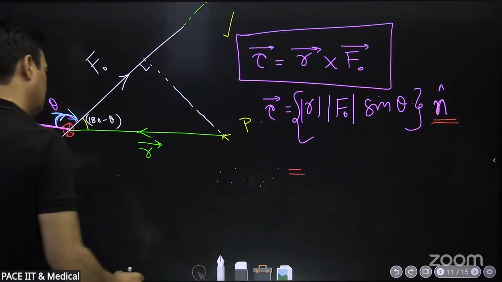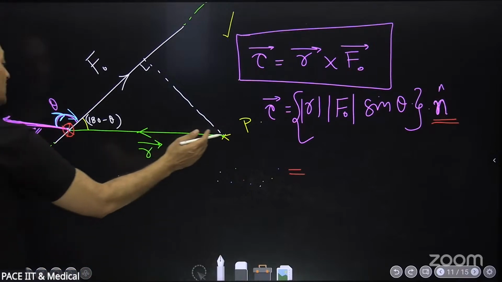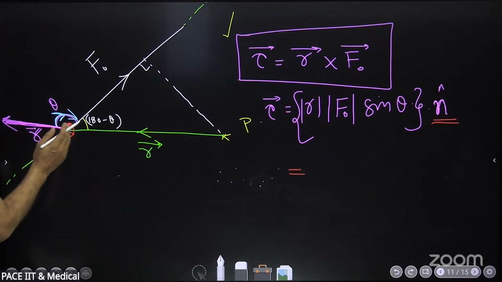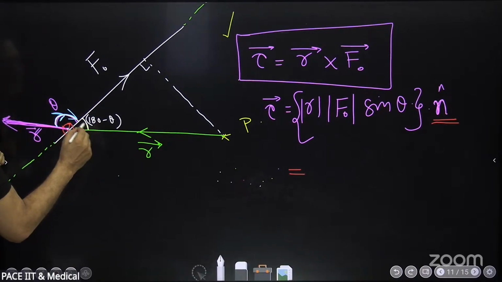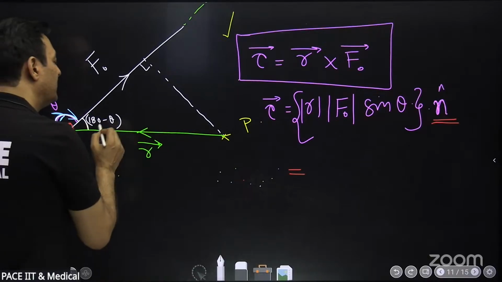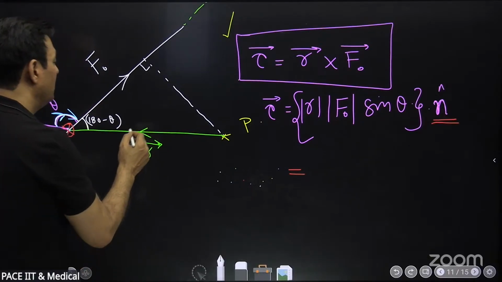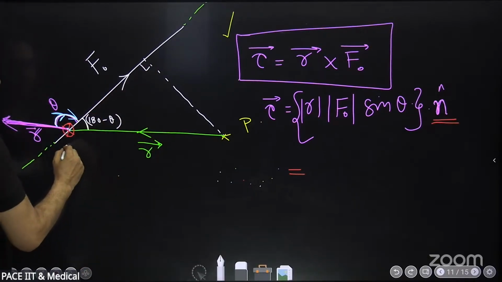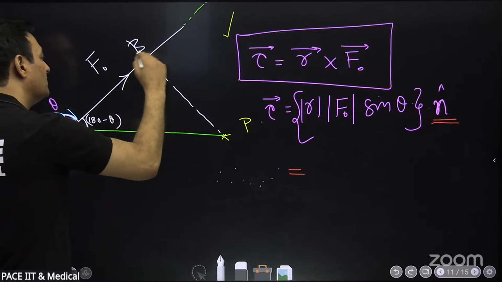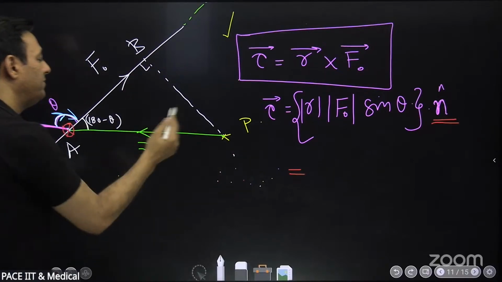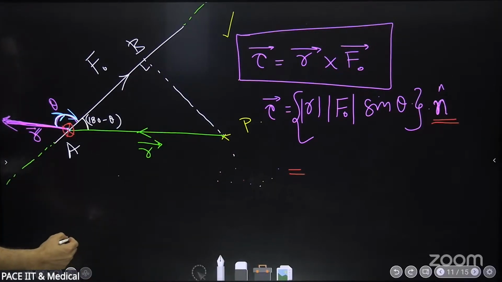Yes, because I just took vector r ahead, shifted it parallel to itself and took it ahead to bring their tails together. So I know if this is theta, this is 180 minus theta. If this is 180 minus theta, can you tell me in this triangle ABP, can I say...